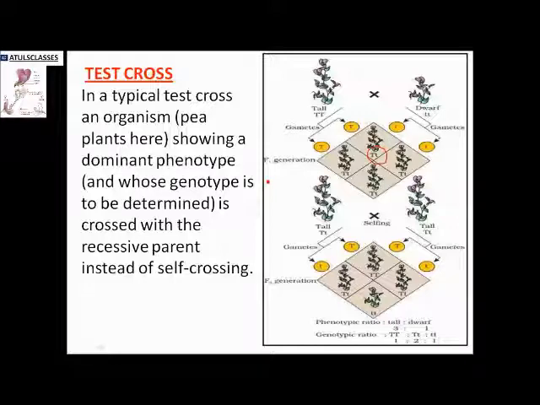In a typical test cross, an organism showing a dominant phenotype whose genotype is to be determined is crossed with the recessive parent. The word here is recessive parent. Whatever plant we are taking, if we want to know whether it is heterozygous or homozygous dominant, then we should do a cross with the recessive parent.